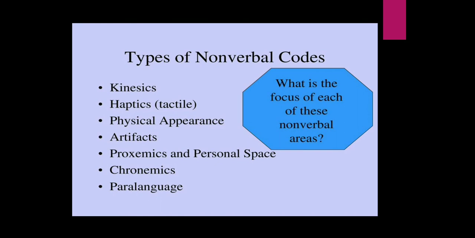Non-verbal communication types include facial expressions, gesture, paralinguistic, such as loudness or tone of voice, body language, proxemics, or you can say personal space, eye gaze, haptics, that means communication through touch, appearance, artifacts, and chronemics. So these are the types of nonverbal code. What is the focus of each of these nonverbal areas? Let's see one by one.